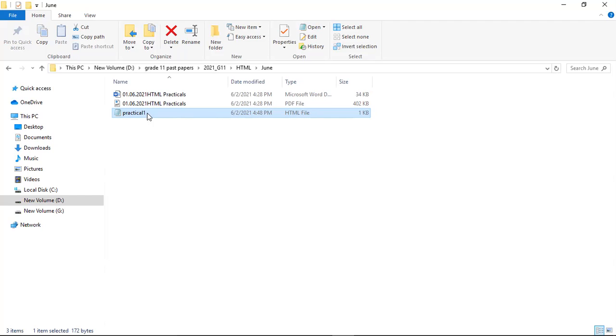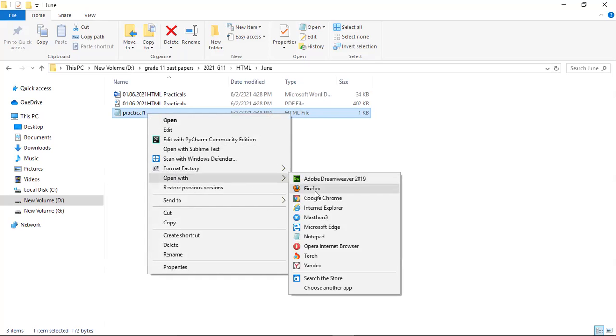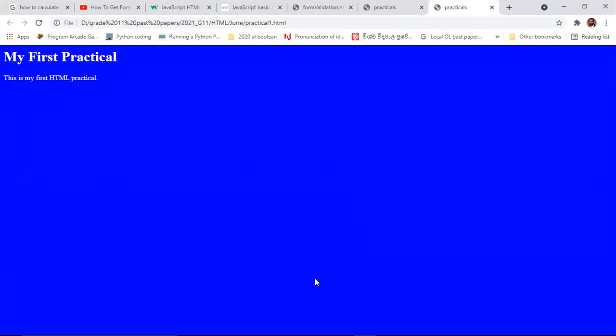Then you have to right click on this one and you have to open it with Google Chrome or any other web browser. You can select any other web browser. So I am here opening with Google Chrome. Now you all can see the final output will display like this.